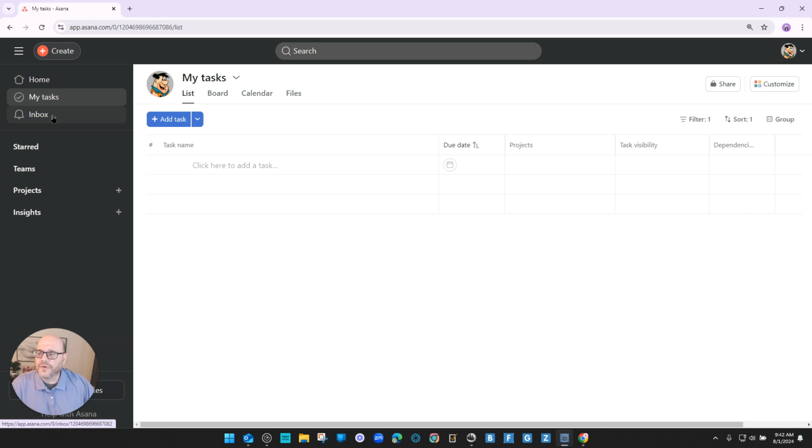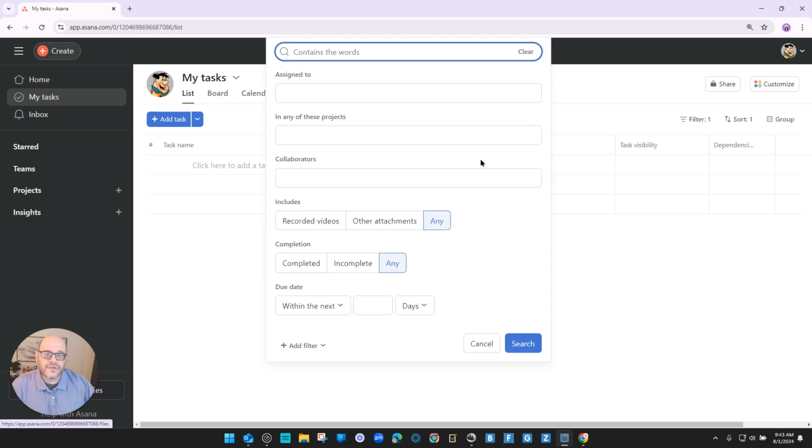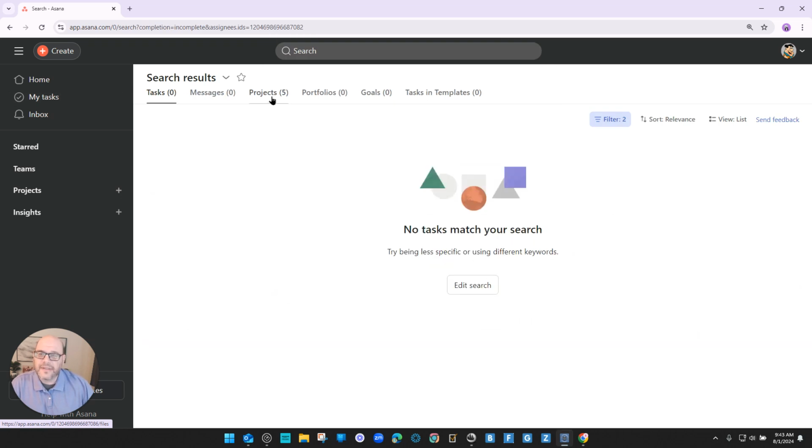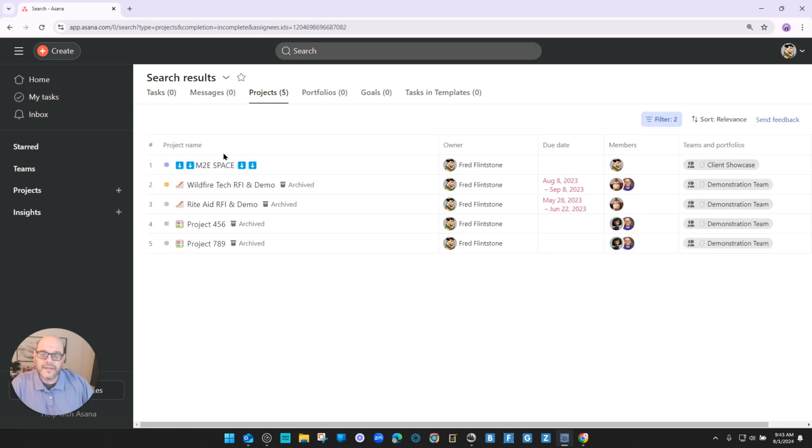I can actually do that advanced search again if I need to, and say assigned to Fred right here. And I can show incomplete tasks and click search, and nothing there. I can see the projects. Again, here are some projects that it looks like he's part of. Looks like several of these are archived.